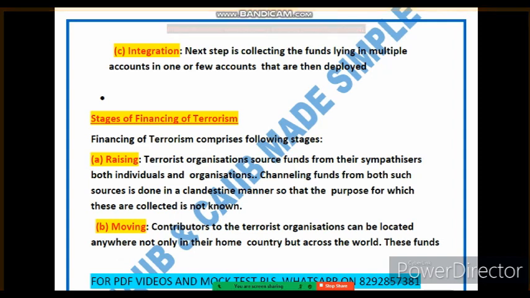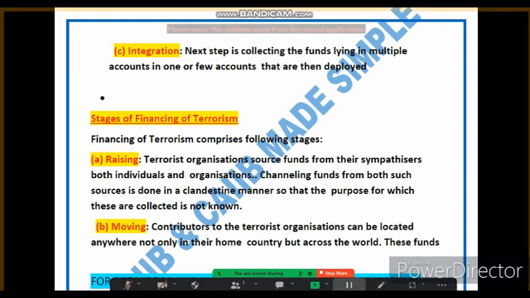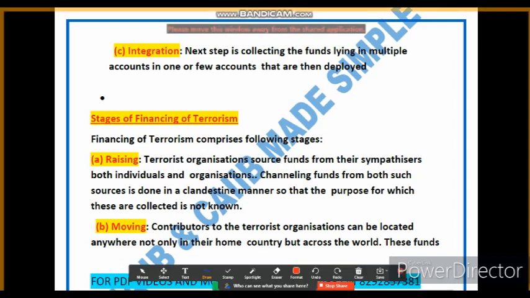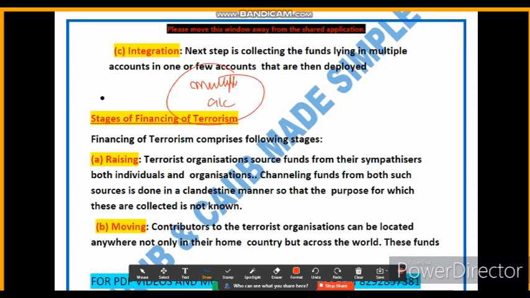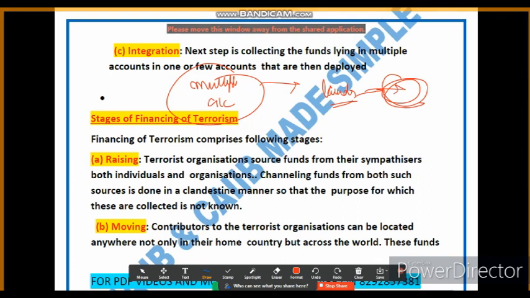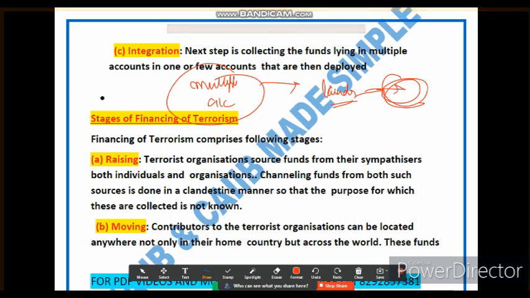Friends, integration is the final step in the money laundering process. This is the final step. After the funds have gone through the placement and layering stages, the launderer collects the money from multiple accounts and consolidates it into one or a few accounts. There is a single account in which all the funds are consolidated. These accounts are then used for legitimate purposes such as investment and purchasing assets. This is called integration.